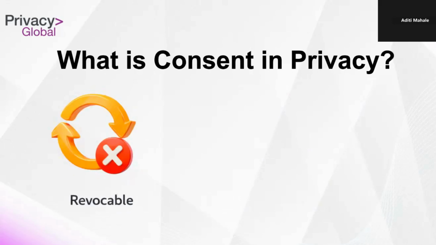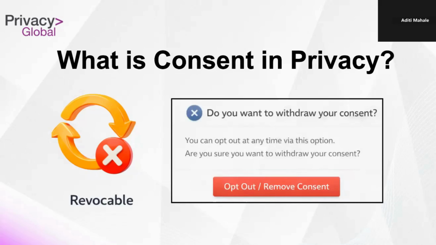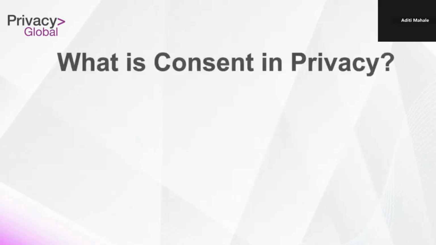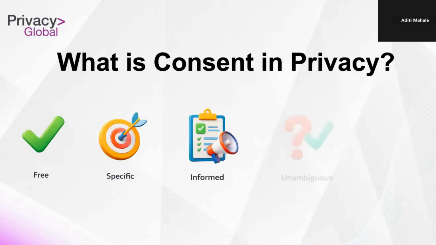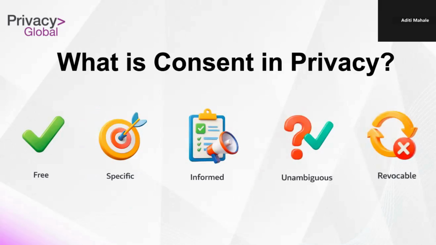Fifth is revocable. This means the user can change their mind, and it should be just as easy to withdraw consent as it was to give it. If it took one click to opt in, it should take one click to opt out. That means the user understands what they are agreeing to. They are not forced, they are not confused, and they can change their mind later. So, consent needs to be free, specific, informed, unambiguous, and revocable. Consent is not about getting a yes, it is about getting an informed yes.